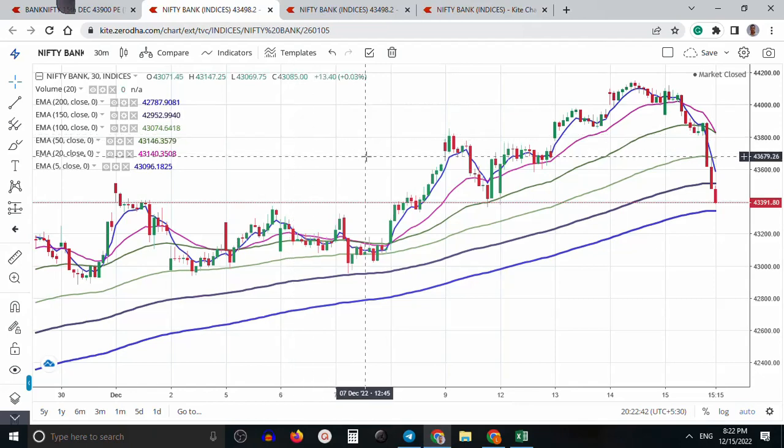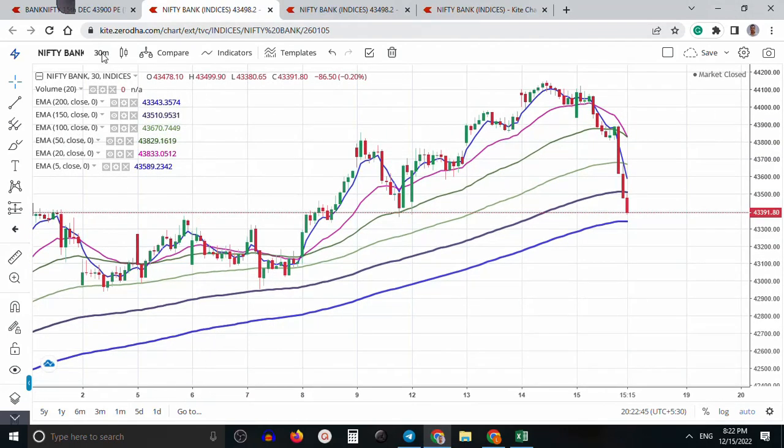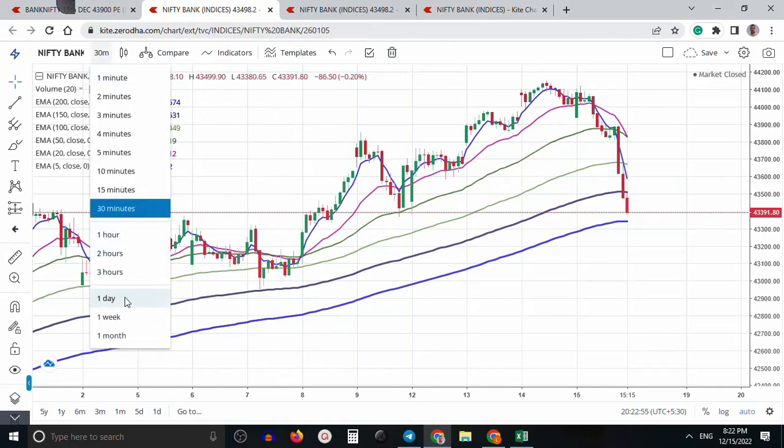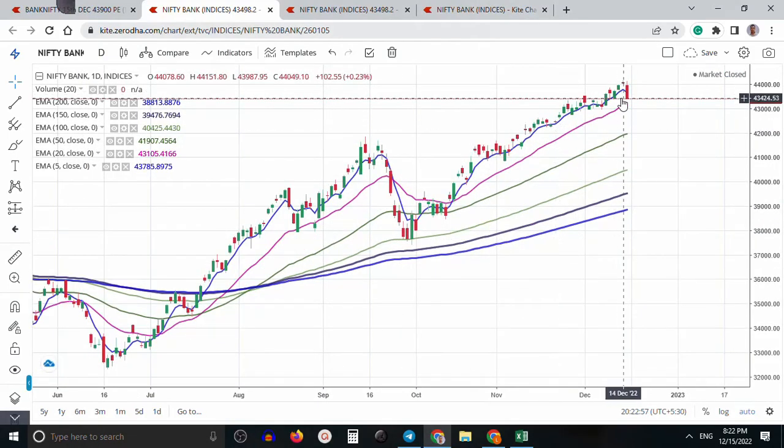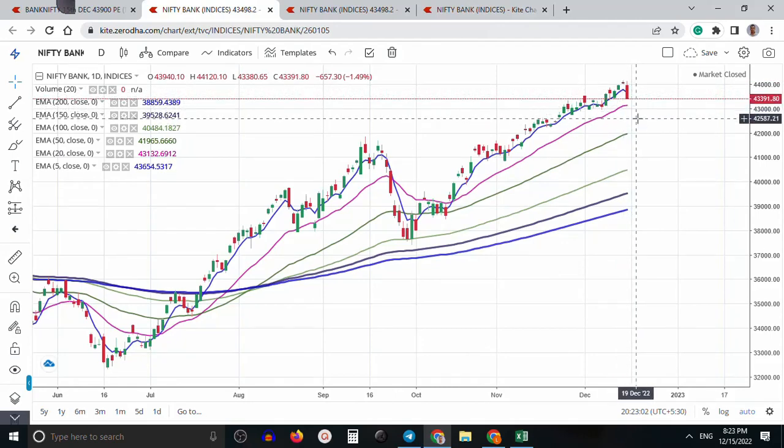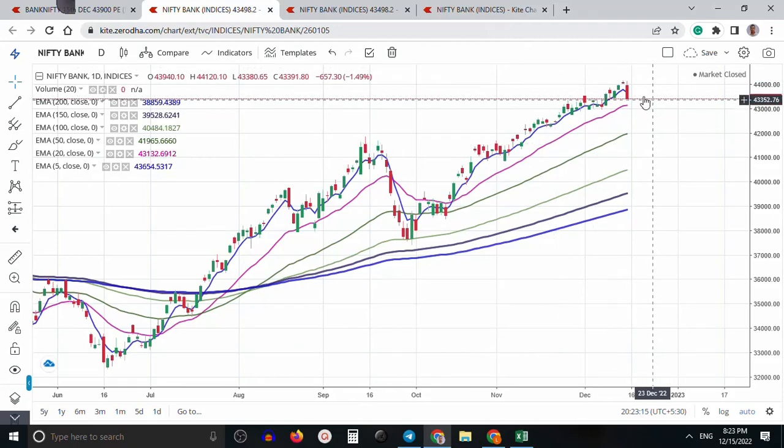Let me explain for tomorrow. So here you can see in a 30-minute chart, price is almost near the 200 exponential moving average. If you now see in the daily time frame, even tomorrow I'm looking for short only. All right. So where are my buying levels? So my buying level is around 44100. If price breaks this 44100, I'm interested to take the buy side, but basically I'm looking for short.